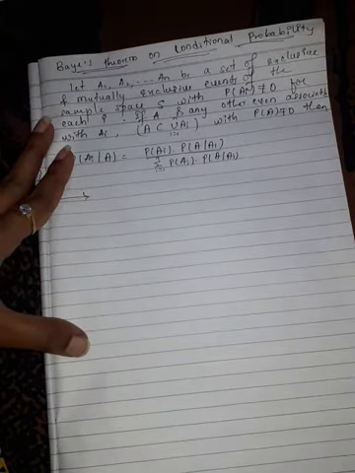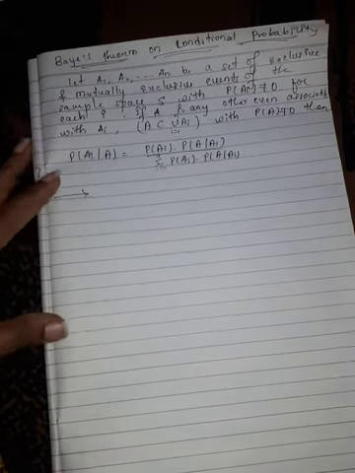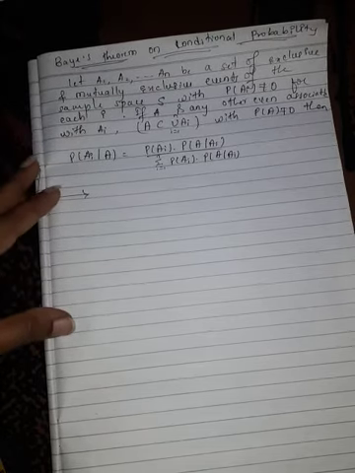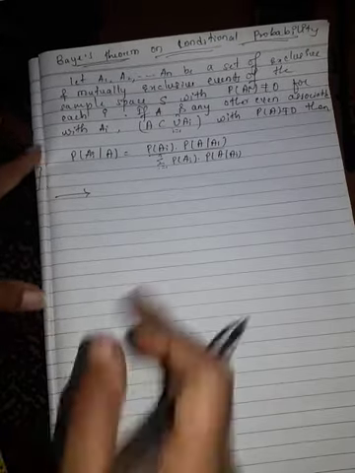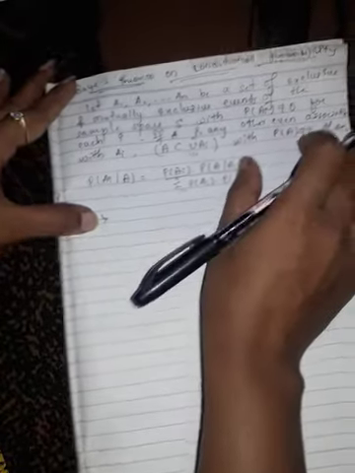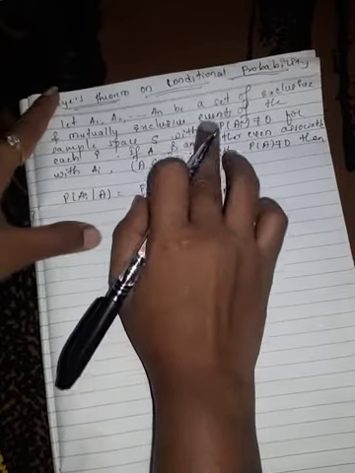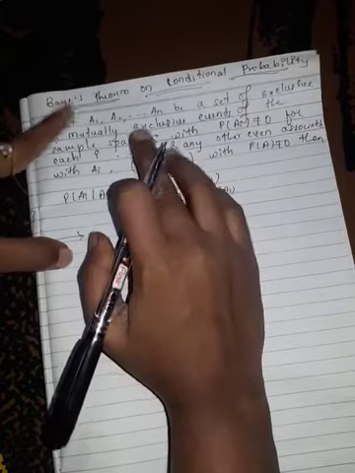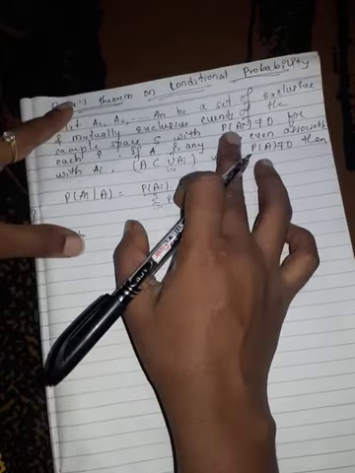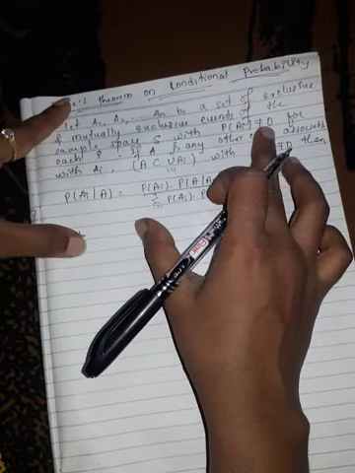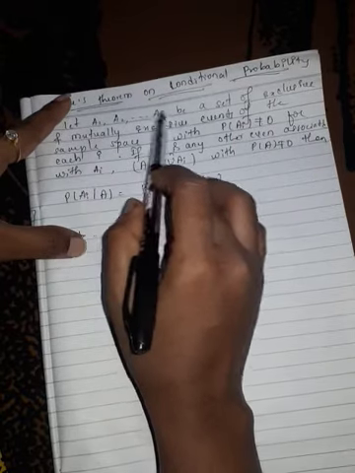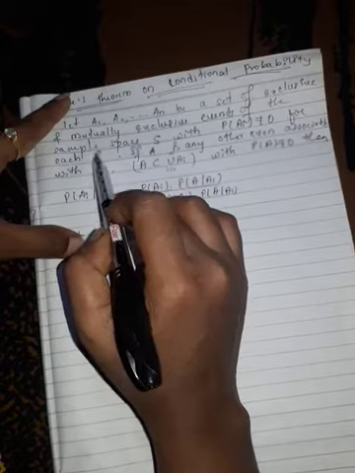So friends, in the last video we saw the addition rule and multiplication rule of probability. Today we will see Bayes theorem on conditional probability. This states that let A1, A2 and so on An be a set of exhaustive and mutually exclusive events of the sample space S with probability of Ai not equal to 0, where i goes from 1 to n. The probability of all these events should not be equal to 0 for each i.